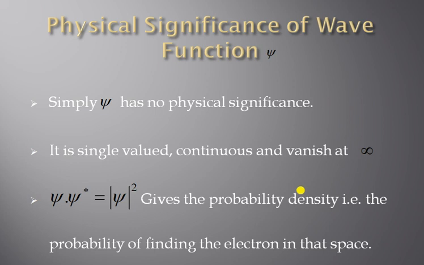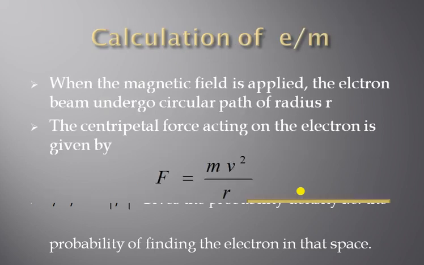So, the first property of psi is it is single valued, continuous, and vanishes at infinity. Psi into psi star equal to psi square, which gives the probability density, that is the probability of finding the electron in that orbit or in that space, we can say. So that is called the probability density of that particular system.